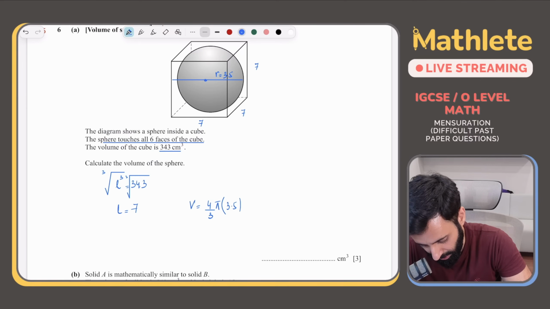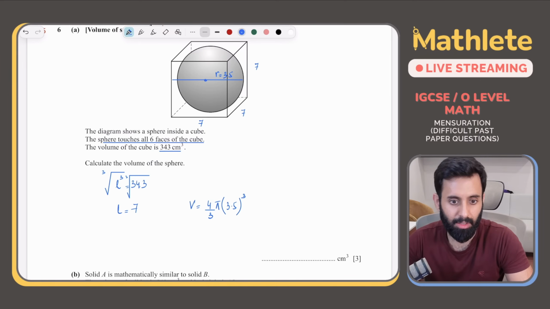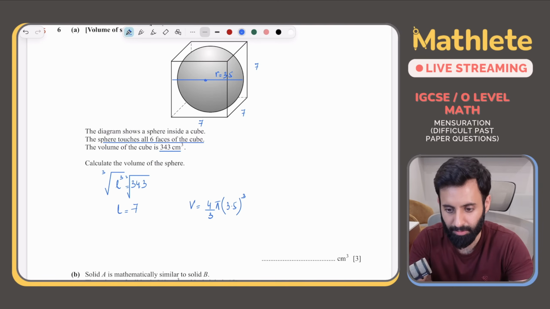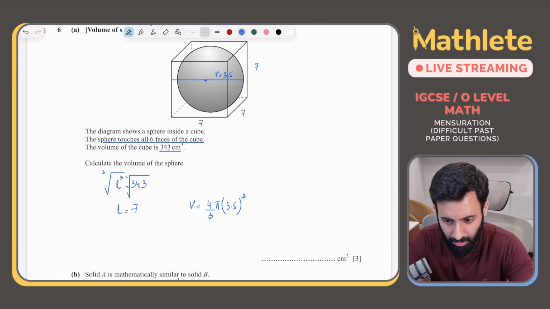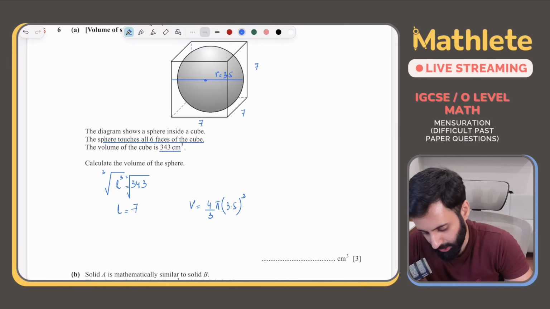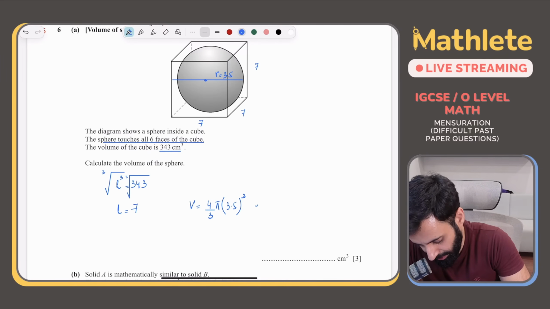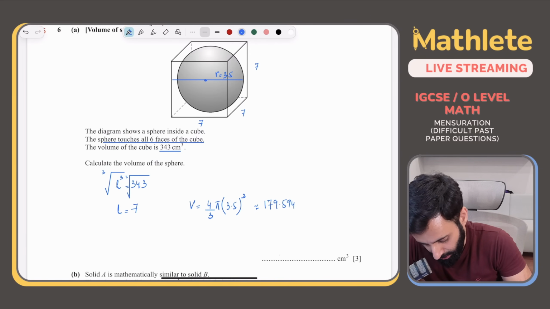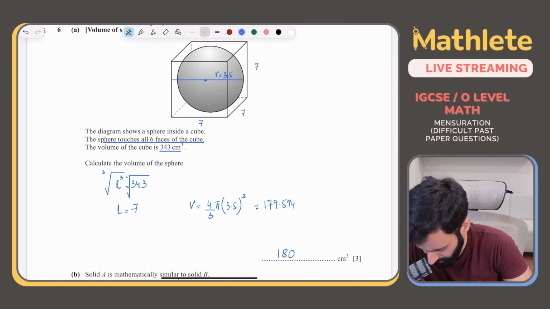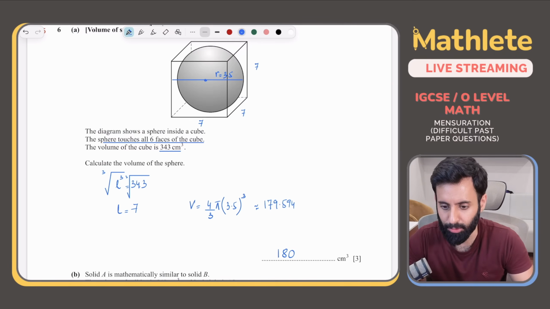Okay, work this out directly using your calculator and get the answer. ठीक है. So this is equal to 179.594, which correct to 3 significant figures. Although 180 is 2 significant figures, but we have no choice.